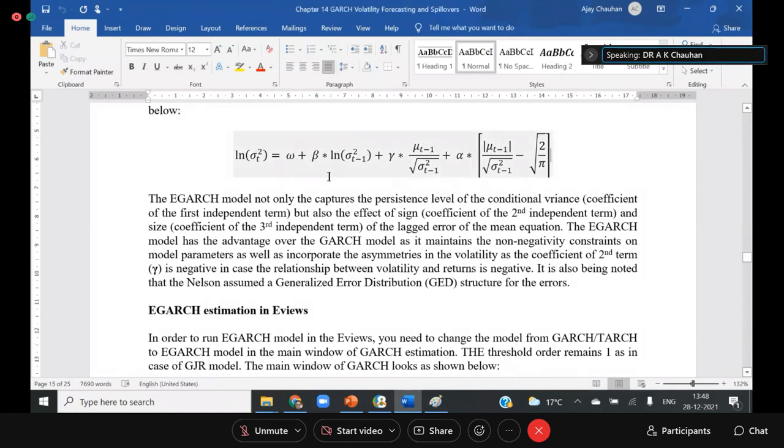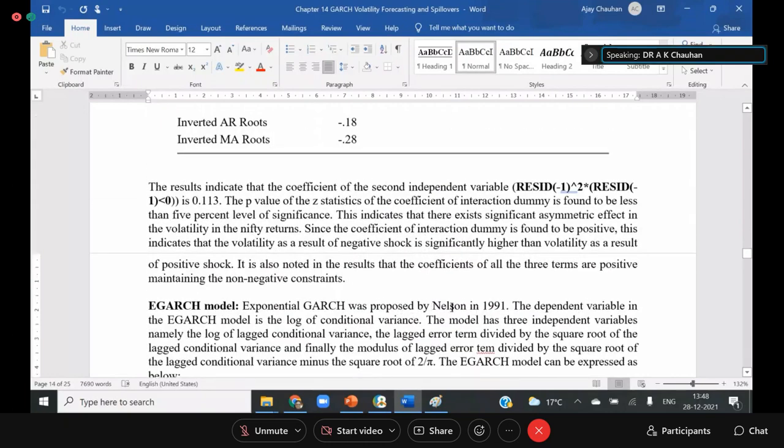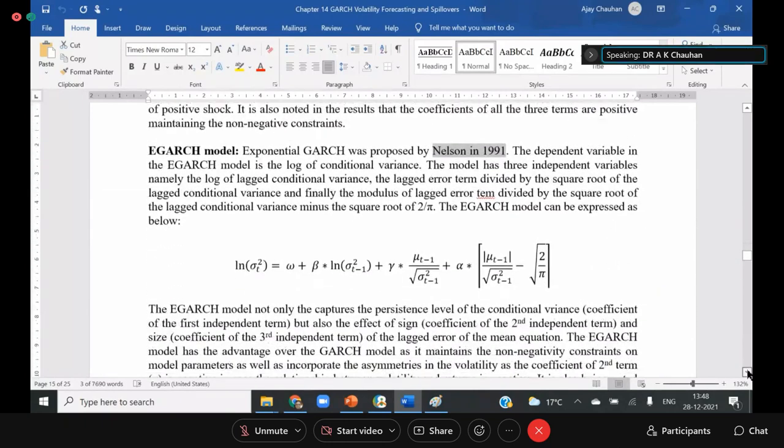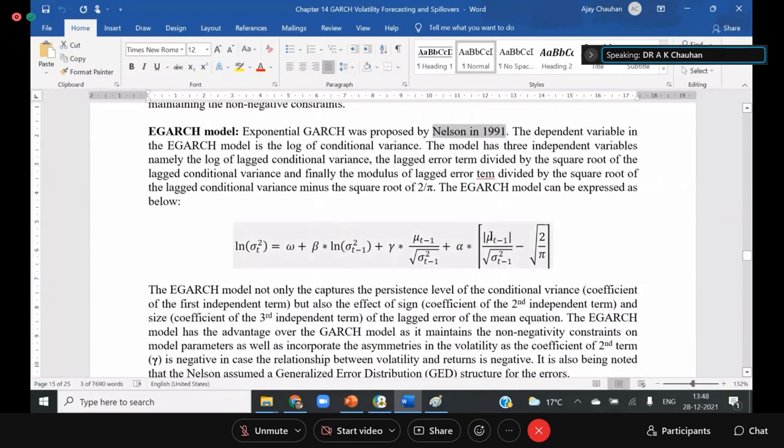But the EGARCH model, I think this model was provided by Nelson in 1991. He gave this model, and the purpose is to break down the impact of the error term into two effects.